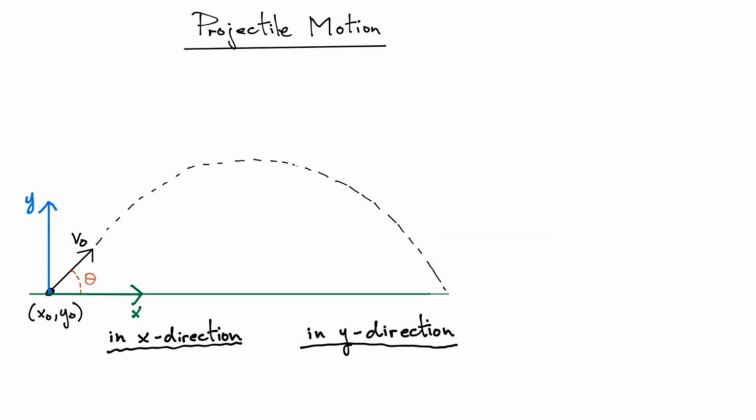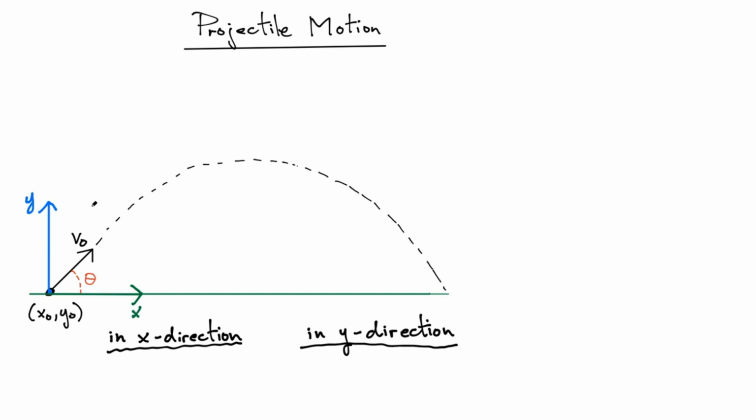Hi, today I want to talk about projectile motion. So here's the setup. I'm assuming that I'm launching a projectile at some angle with respect to the horizontal, and the angle is theta. I'm launching the object at some initial velocity v0, and I want to look at the motion of this particle as it travels through the air.